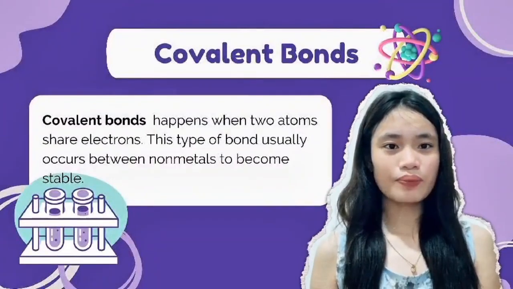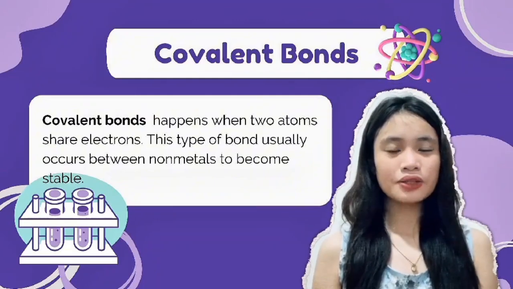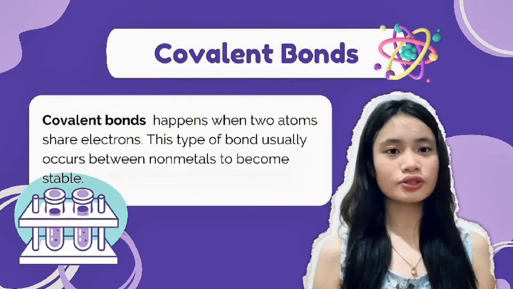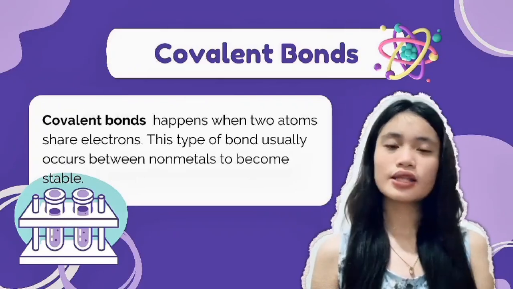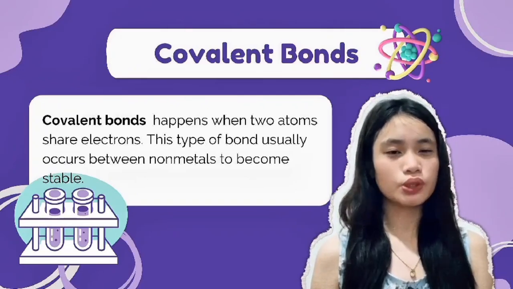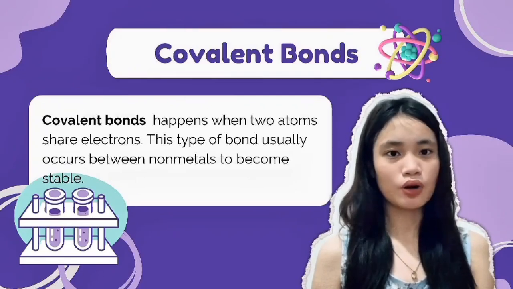Now, let's talk about covalent bonding. Covalent bonding happens when two atoms share electrons. This type of bond usually occurs between nonmetals to become stable.